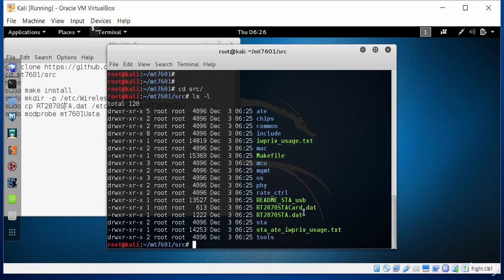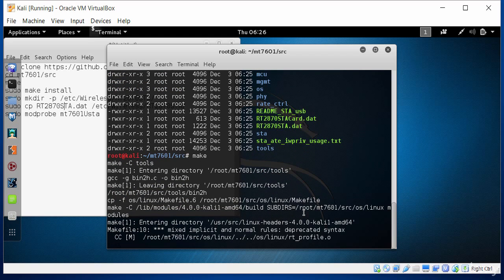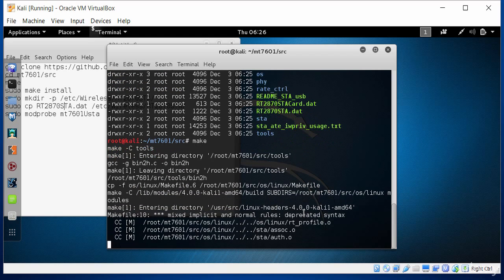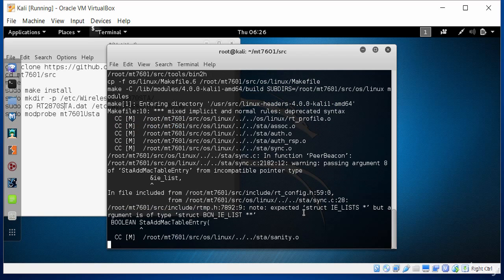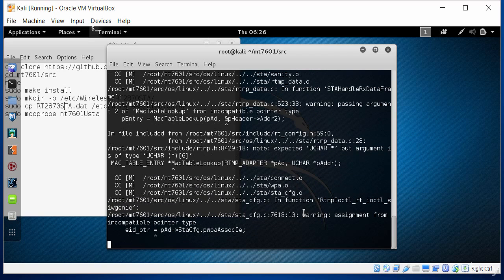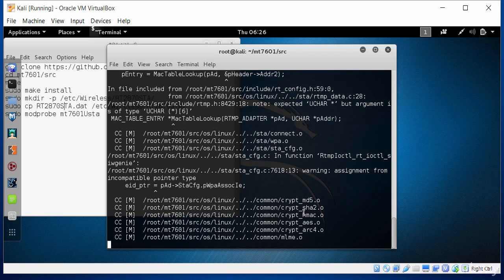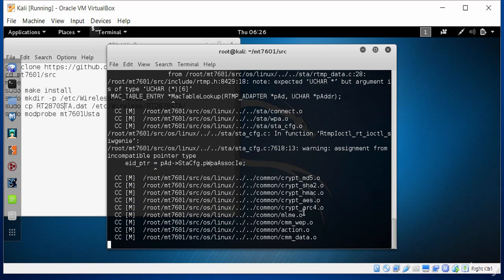Within that folder, you will see that I have the make function, which will now make or compile the libraries that I require for Kali Linux. This is taking that particular file and compiling it so it can be used on my Kali Linux machine.